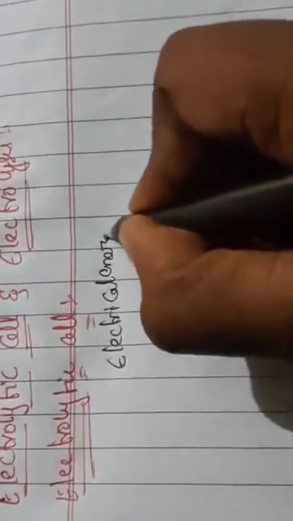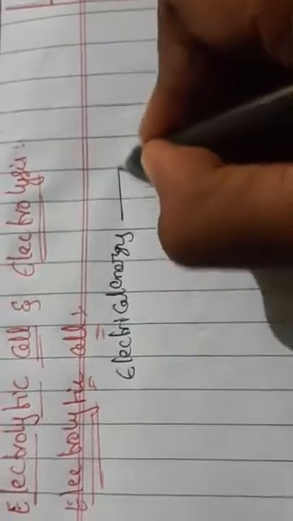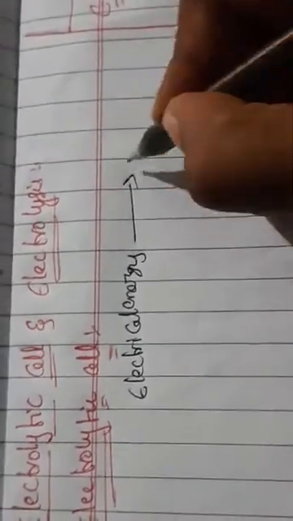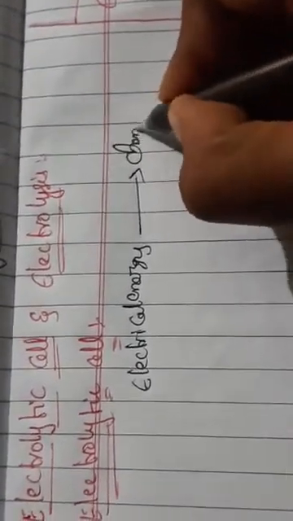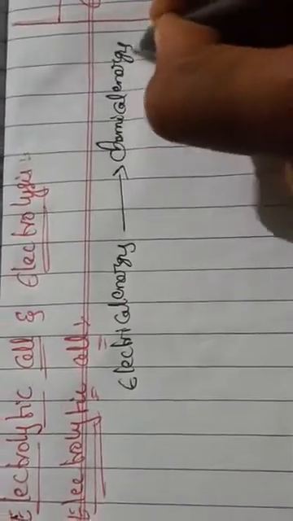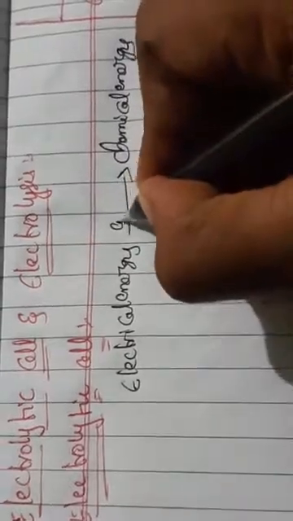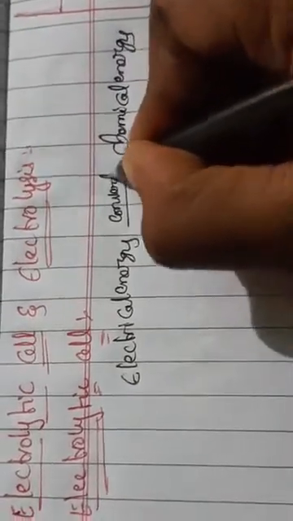So generally in electrochemistry, in an electrolytic cell the electrical energy is converted into chemical energy.